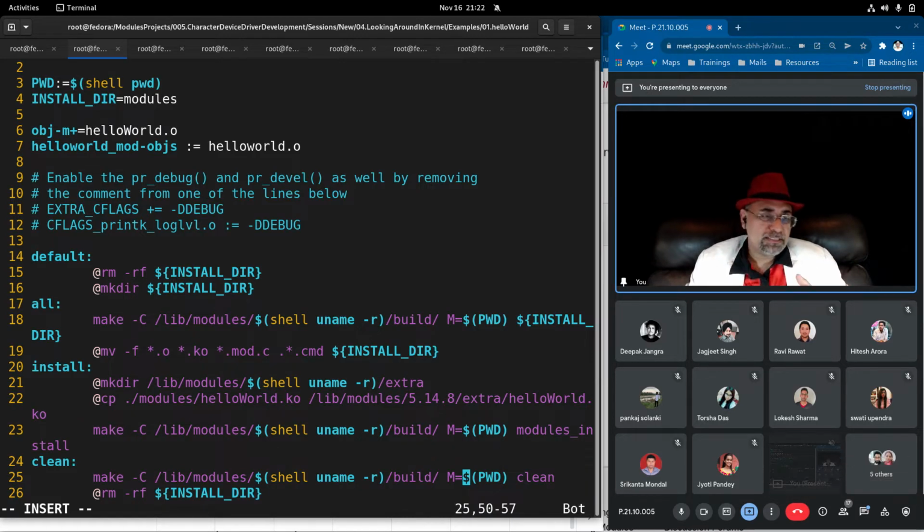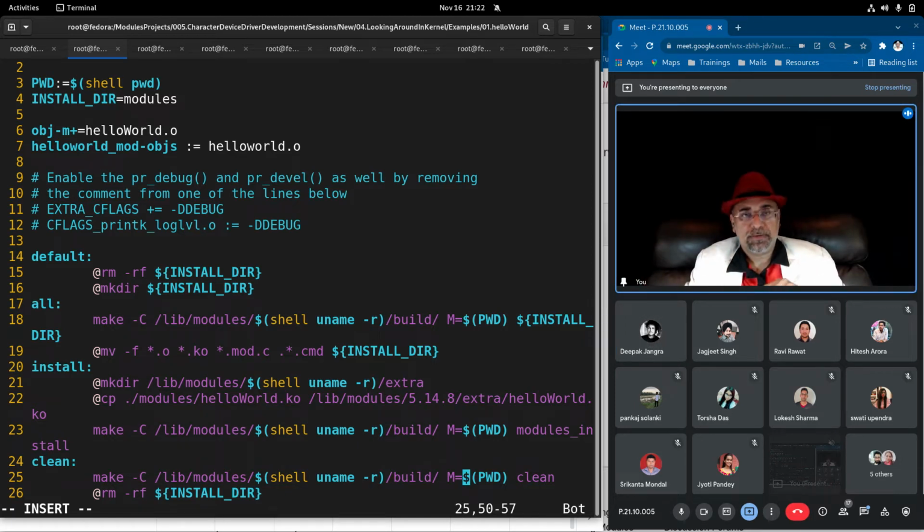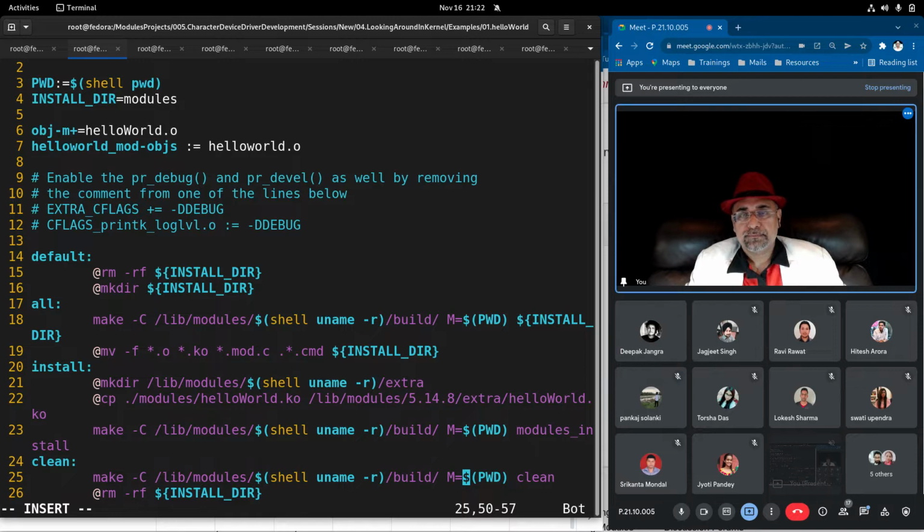What is it, Deepak? Can you tell me? Sorry, sir. I'm talking about make clean. It will remove the .ko file. Not only the .ko file, but all the files along with the .ko file. It will also delete all the files that were associated with your device driver when your device driver was being built.